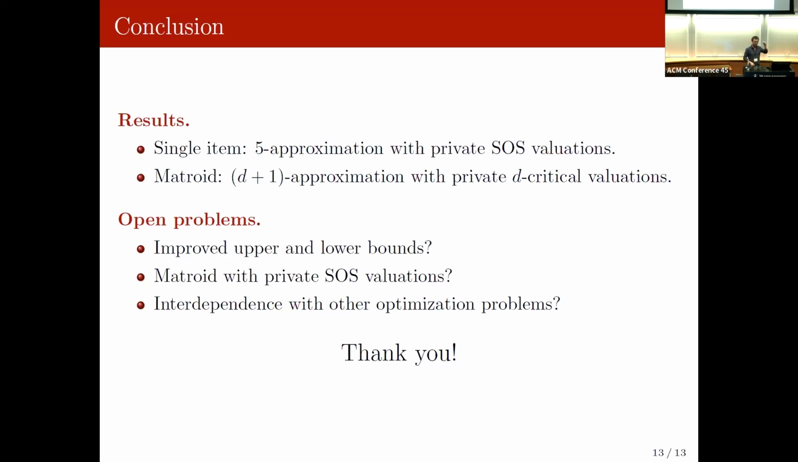Open problems: can we improve the upper and lower bounds? So here there is a gap between the lower bound, which is 2 from the public setting, and the upper bound, which is 5. Can we improve the Matroid one? Can we try interdependence with other optimization problems?